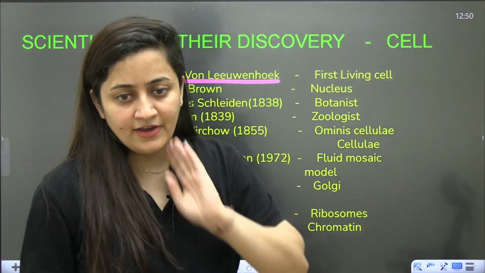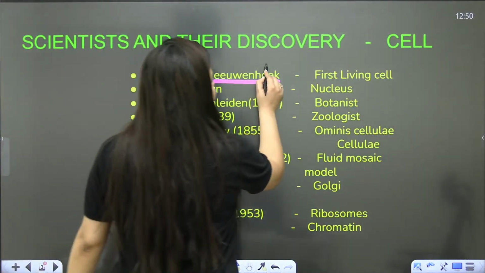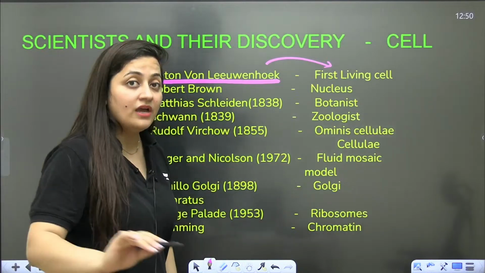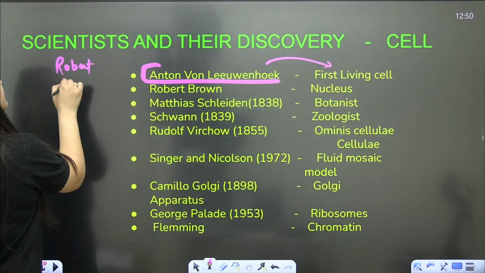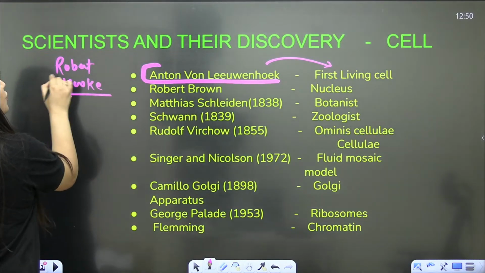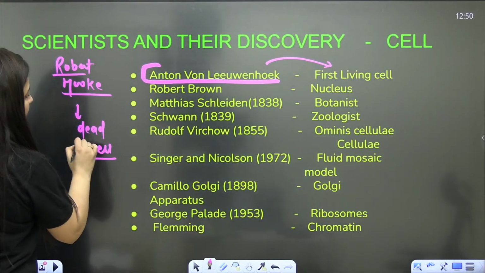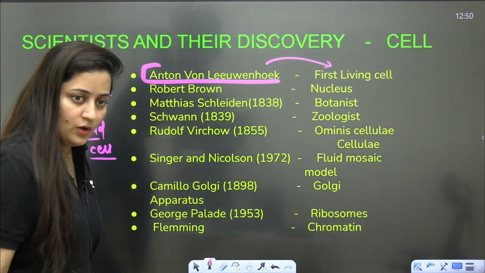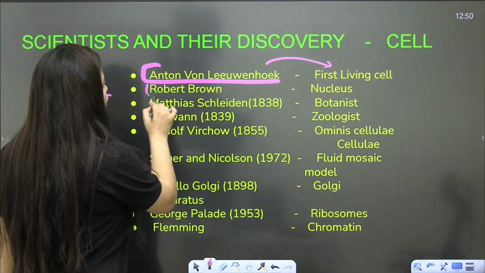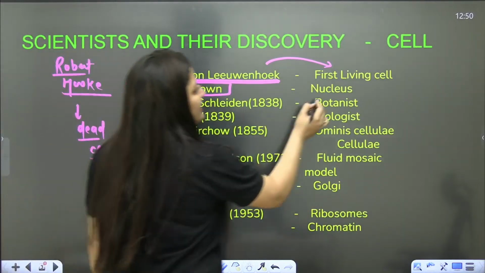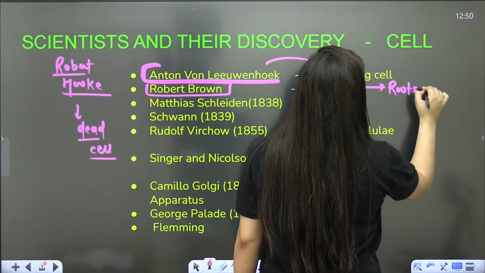Fine. So now let's focus here, students. Let's have a quick revision. Anton von Leeuwenhoek discovered the first living cell. We have discussed it in the last class. But who coined the term cell? Who discovered the cell for the first time? Robert Hooke, but it was a dead cell. It was not a living cell. Anton von Leeuwenhoek discovered the first living cell. Secondly, Robert Brown discovered the nucleus in the roots of the orchid plant.